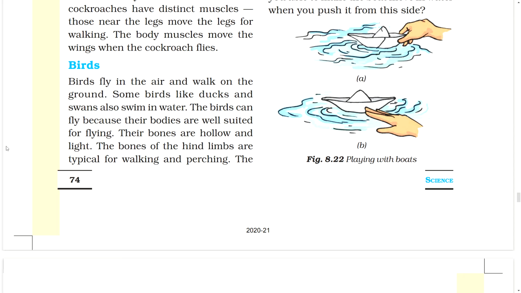Birds. Birds fly in the air and walk on the ground. Some birds like ducks and swans also swim in water. The birds can fly because their bodies are well suited for flying. Their bones are hollow and light. The bones of the hind limbs are typical for walking and perching.